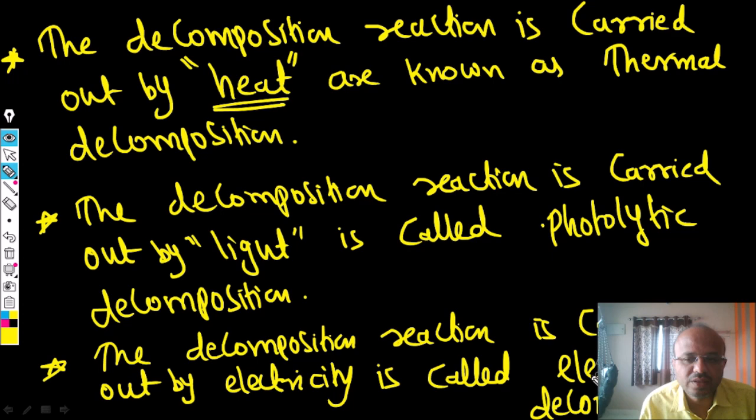If the decomposition reaction is carried out by electricity, then it is called electrolytic decomposition. Now we are going to learn the first type of decomposition reaction, that is called thermal decomposition.